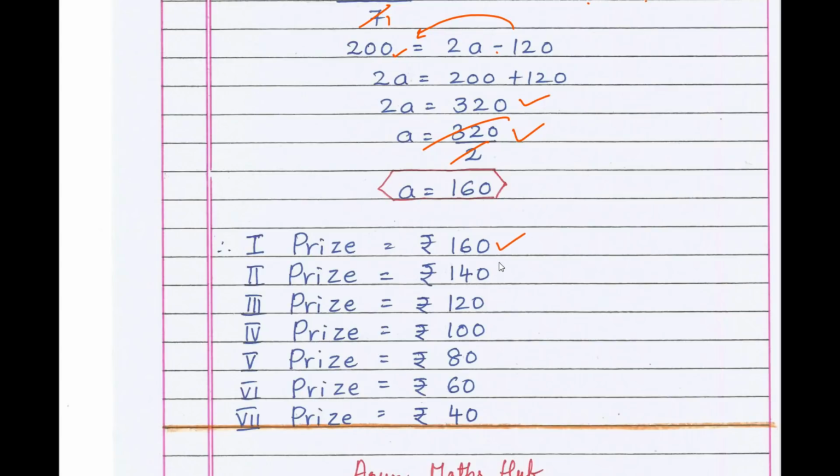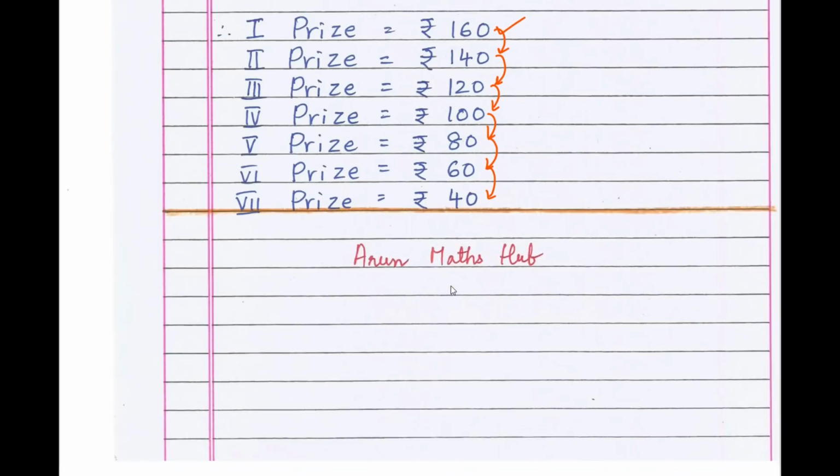Now second prize will be 20 less than the first prize, that is 160 minus 20 is 140. 140 minus 20 is 120. 120 minus again 20 will get 100. Next prize will be 100 minus 20, 80. 80 minus 20 is 60. 60 minus 20 is 40. Therefore the 7 prizes are 160, 140, 120, 100, 80, 60 and 40.